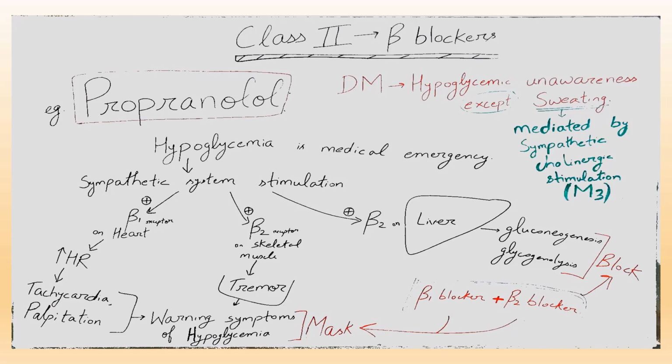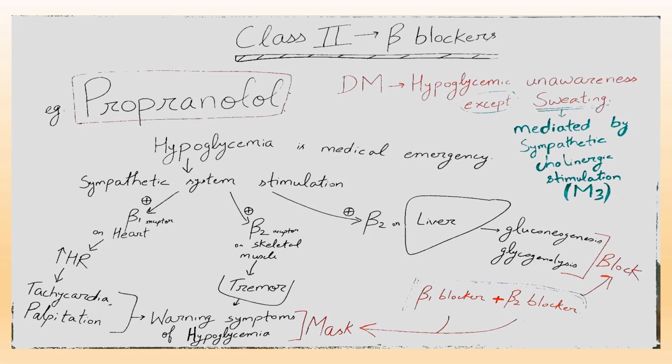Sympathetic system stimulation will also stimulate the beta 2 receptors on liver, that results in gluconeogenesis and glycogenolysis. What is gluconeogenesis and glycogenolysis? Gluconeogenesis is the formation of glucose from non-carbohydrate substrate like amino acid, lactate, glycerol. And glycogenolysis is breakdown of glycogen into glucose. So both result in increase in glucose.